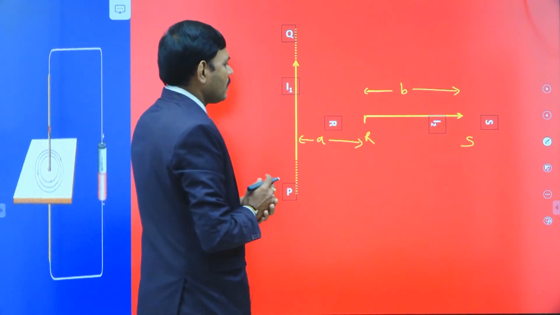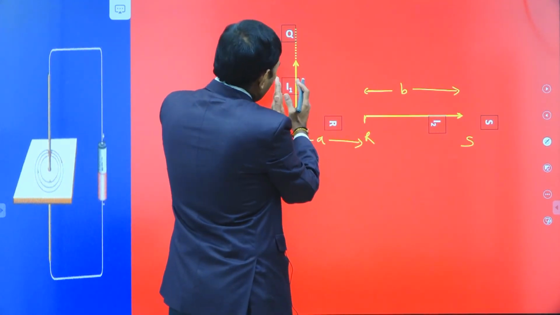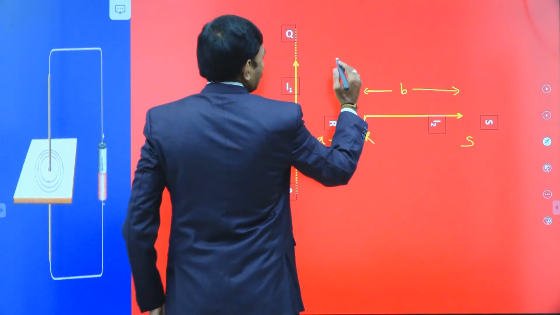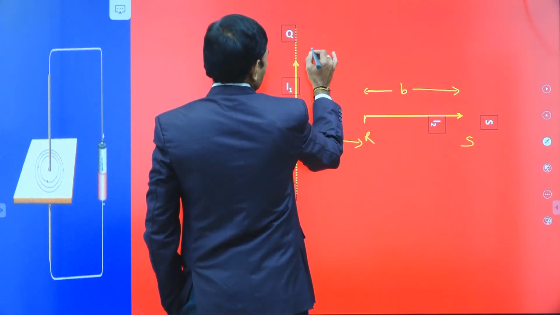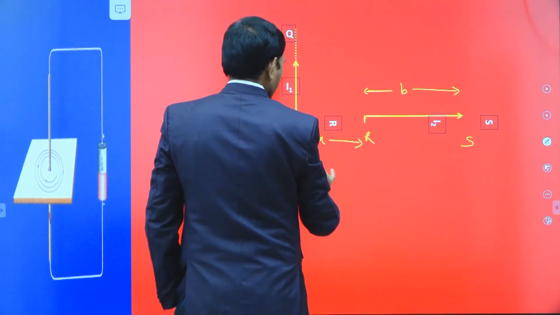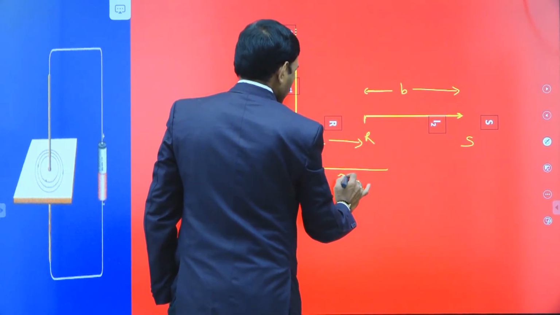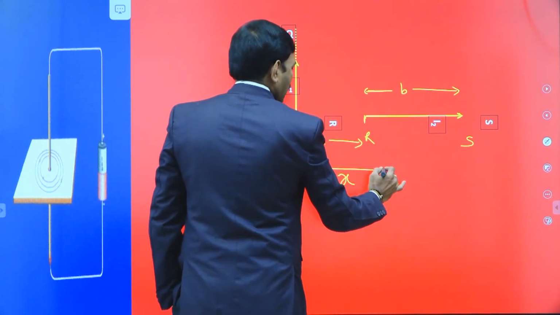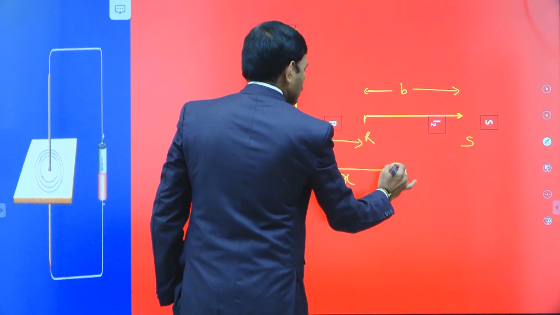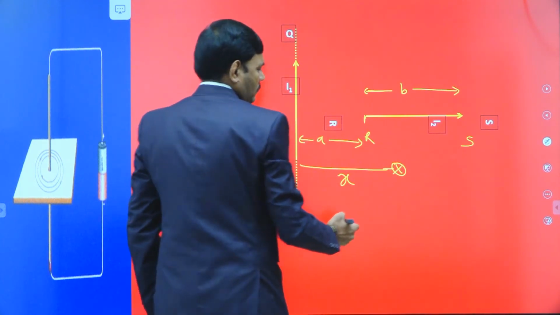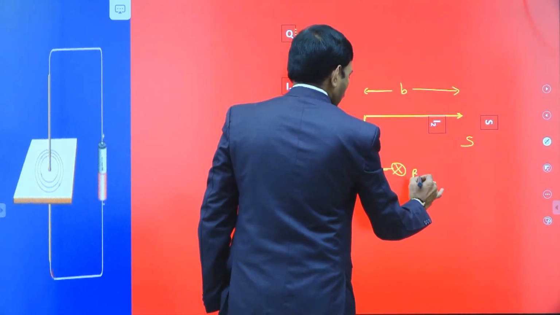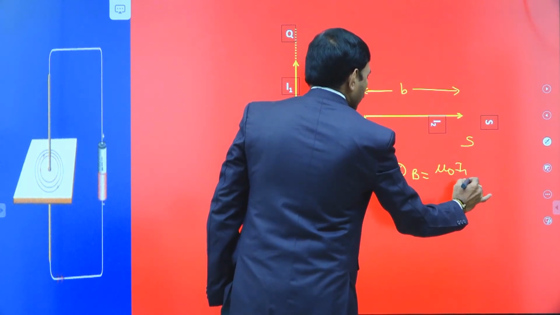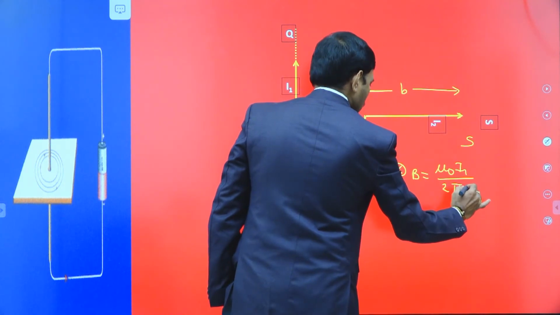Here, the magnetic field due to the I1 current carrying wire at some arbitrary distance x is into the board, and this magnetic field is given by B is equal to mu naught I1 divided by 2 pi x.